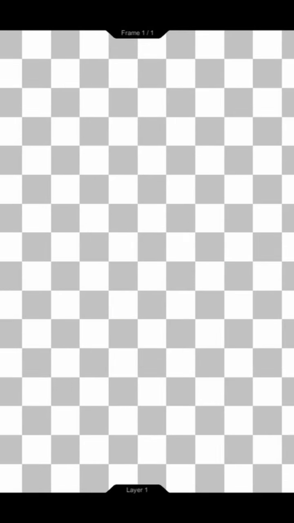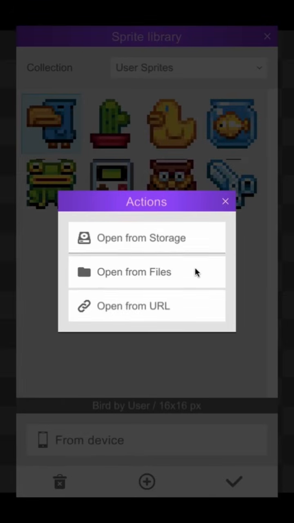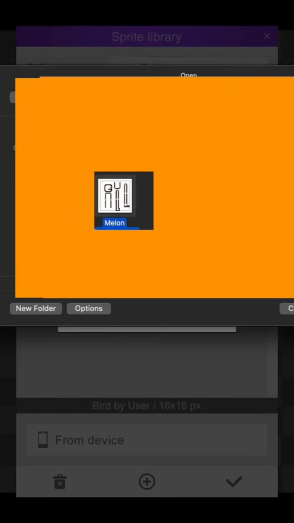You'll see a button with a plus icon. Tap it. Select From Device, then open Files or Photos. Scroll and select the character template. I will place the template link in the description.